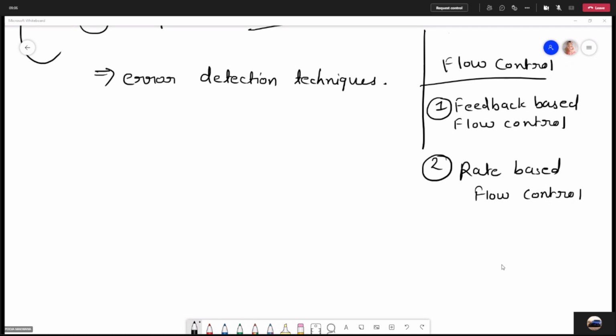Assume that a sender sends a frame and the receiver receives that frame.